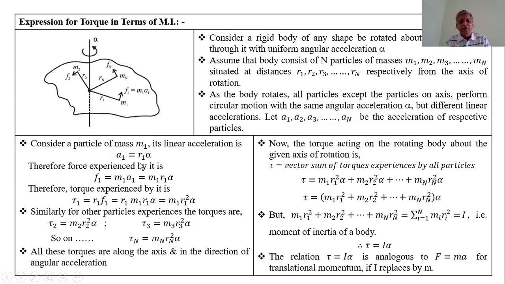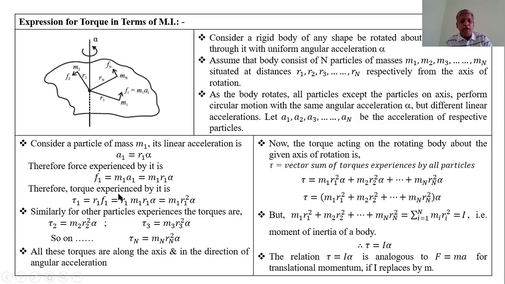That relation is linear acceleration is equal to radius into angular acceleration, so the linear acceleration of the first particle is a1 equals r1 into alpha. Therefore, this particle experiences a force F1 equal to m1 into a1, that is equal to m1 into r1 into alpha.